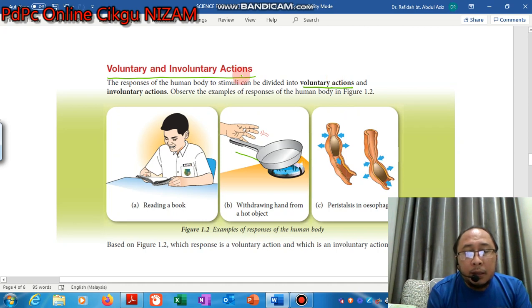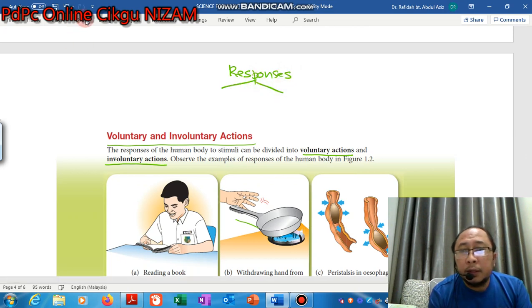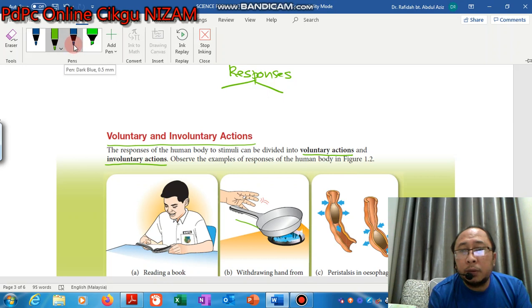The first one is voluntary action, and the second one is involuntary action. Okay, so now, responses can be divided into two.